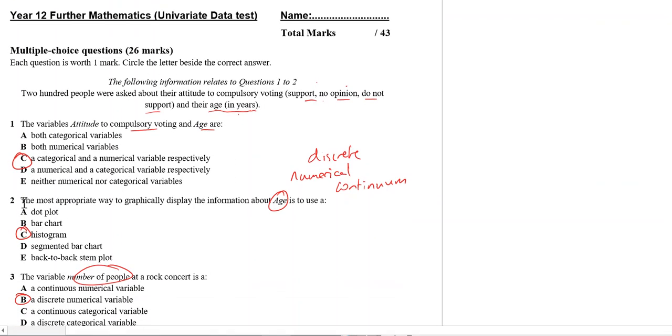For question two, the most appropriate way to graphically display information about age is to use, well, we know that age is discrete numerical data, and it follows like a continuum. So the best way to display that is through a histogram. The reason why we don't use a bar chart is because a bar chart displays categorical data, and you're counting the number of blue phones or yellow phones or something of the class. Whereas histograms follow a progression, and with age you can have age brackets between 0 to 10, 11 to 20, 21 to 30, etc.